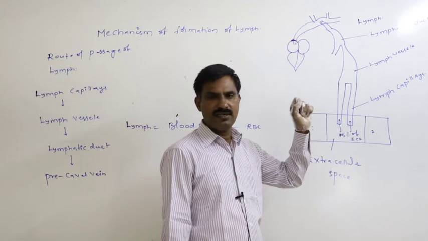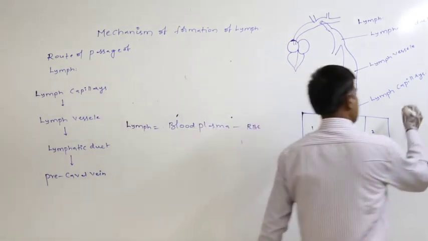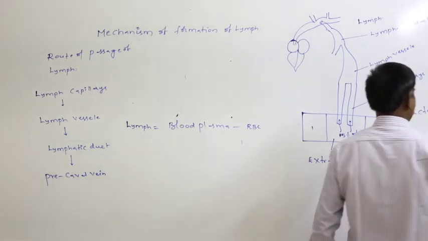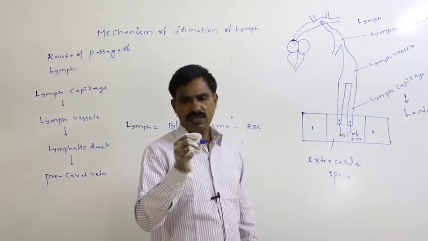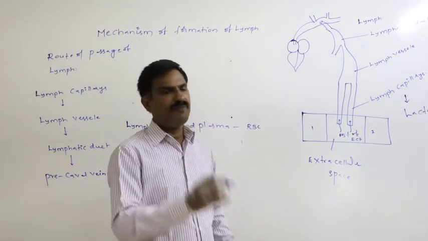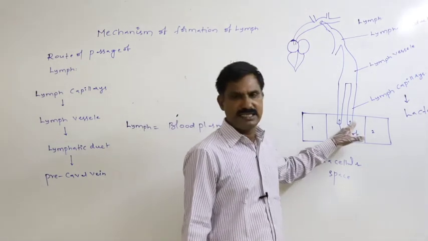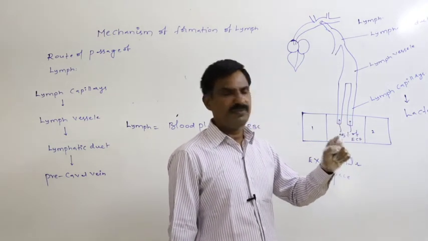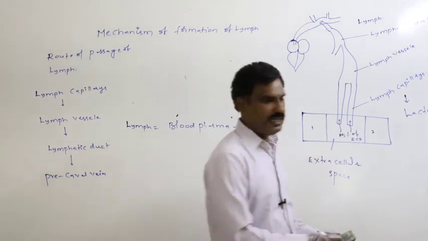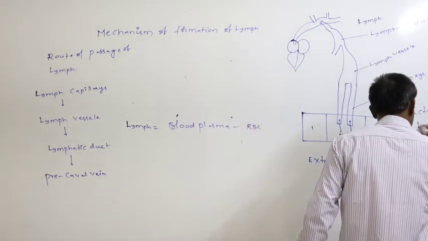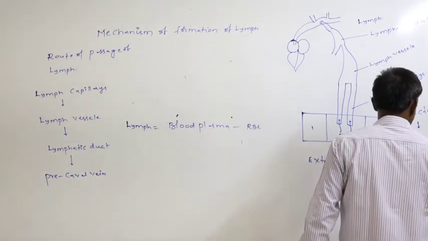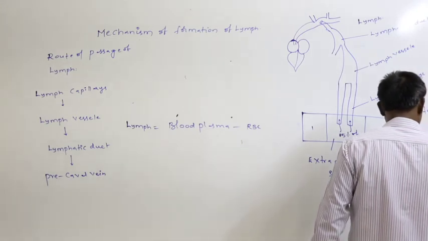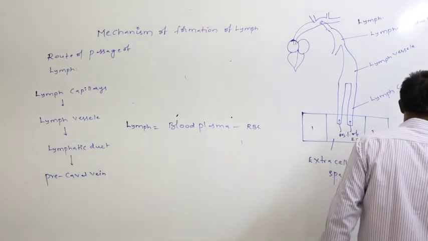Next, whatever the lymph capillary which is present in the intestinal wall, the big sized lymph capillary which is present in the wall of the small intestine, that is said to be the lacteal. Into that lacteal, fatty acids are absorbed, glycerols are absorbed.